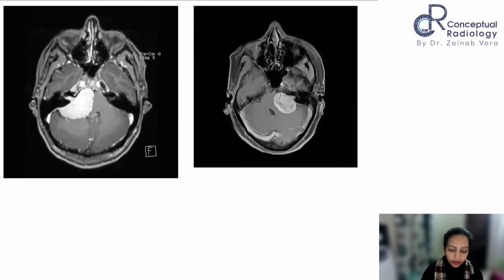Perfect. So which one do you think is what? We have already seen schwannoma. The first picture, the first image, is it a schwannoma?